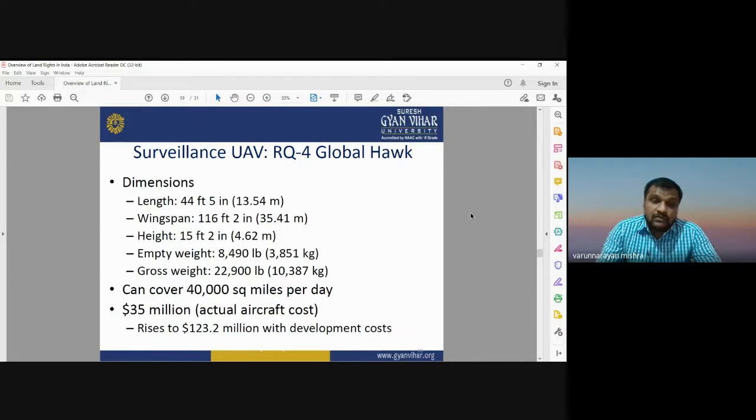So you see, it can be used for larger scale mapping. It can be used for detailed mapping. It can be used for large scale mapping over a study area, and it can cover 40,000 square miles per day. Its cost is around 35 million US dollars. So it is a very costly UAV, but it has very important applications in different fields. It can have different applications in bad weather condition, for surveillance, for rescue, and other things.